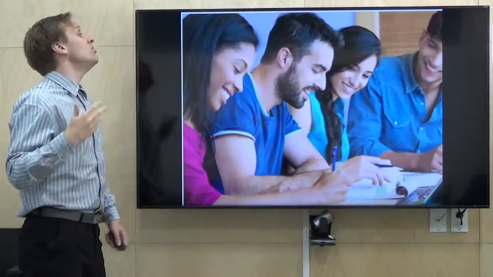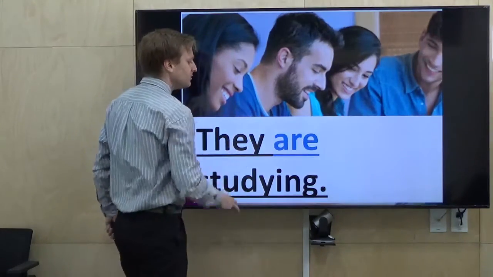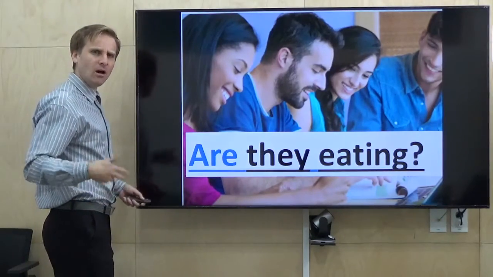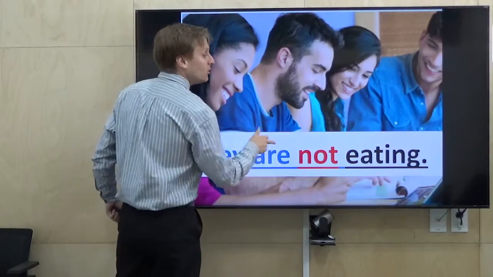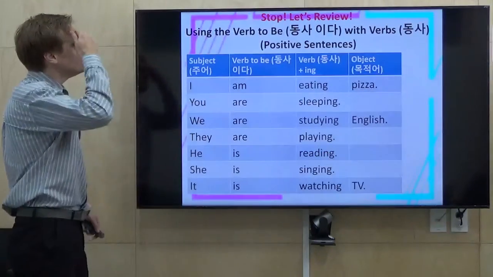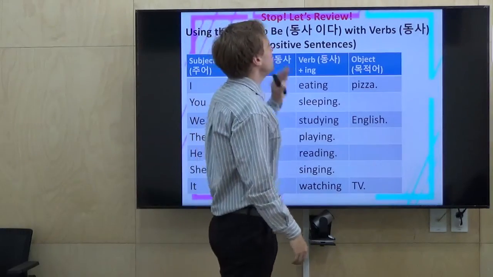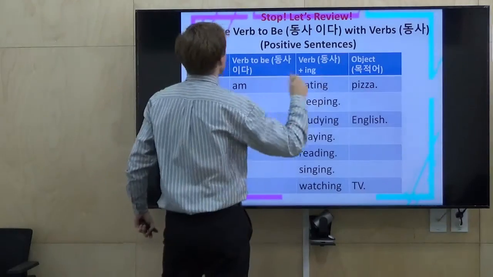What are they doing? Add the verb to be. They are studying. Are they eating? We've switched it around. Are they eating? They are not eating. Alright? So, let's look at how to make verb to be plus verb sentences. Subject, verb to be, verb, ing, object.